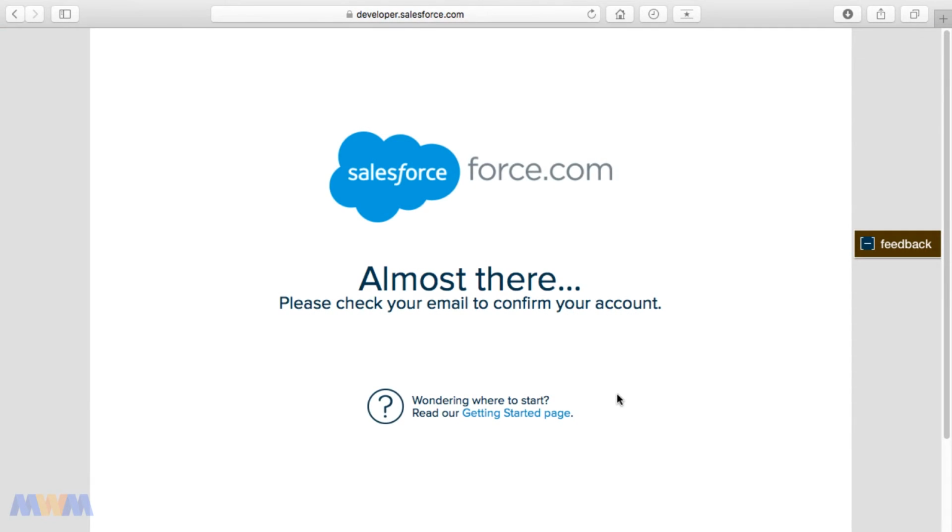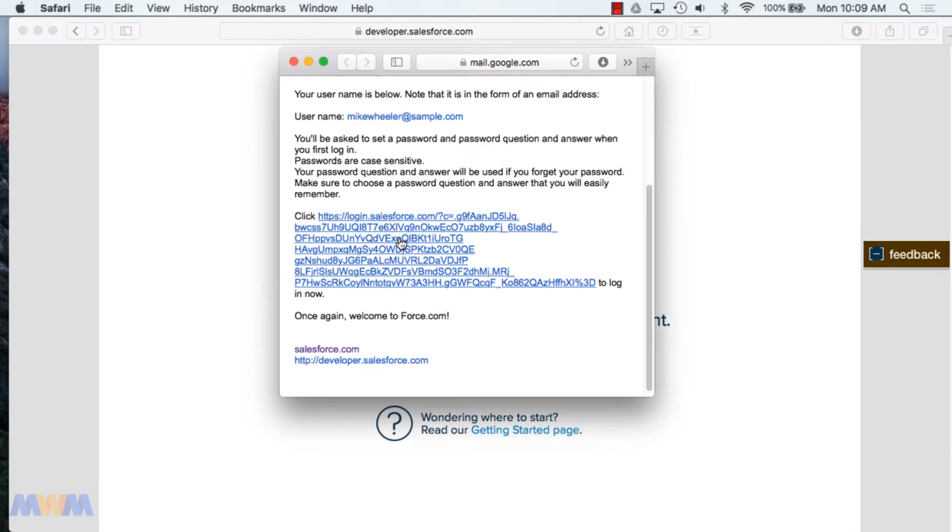So next you'll need to check your email. You'll receive an email from Salesforce that you'll need to click through in order to confirm your email address and set your password. So you'll want to keep this email, but when you first receive it, just go ahead and click the link here. And the reason you want to keep this email is because it will remind you of what your username is that you've set.